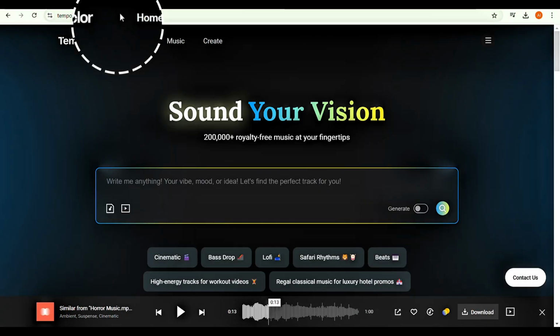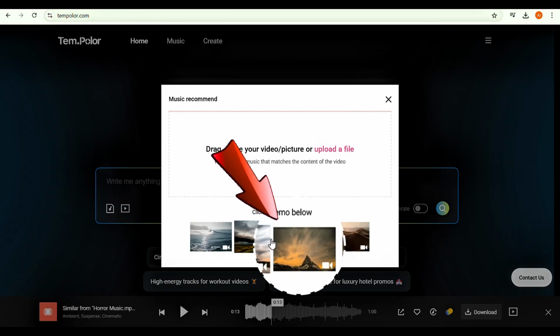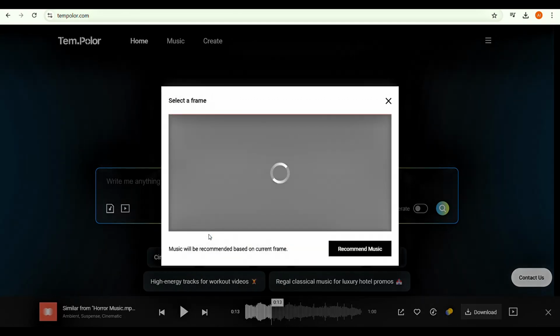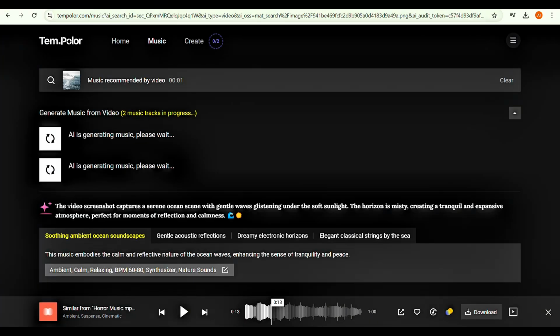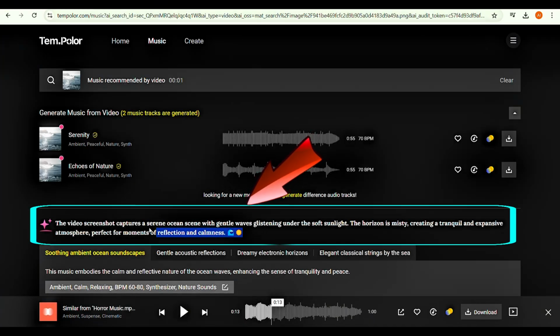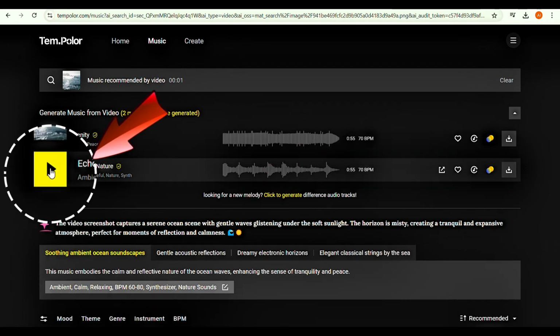Third and final method. Click the video symbol. Either upload your own video file or use the demo video provided. Here, we'll use the demo video. The AI will analyze the entire video and create music based on that. One thing you'll notice closely, the AI automatically generates a detailed prompt by analyzing the uploaded video's appearance. Once the output is ready, click the play button to listen.